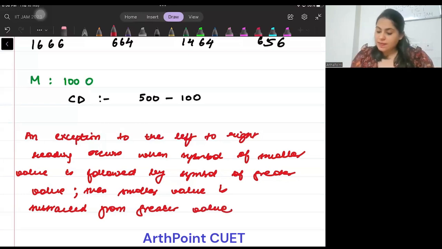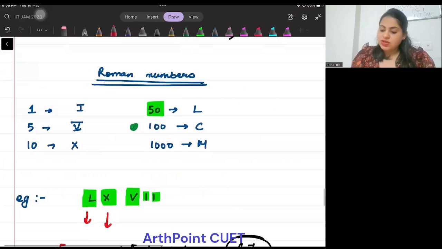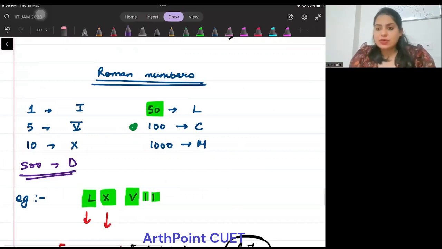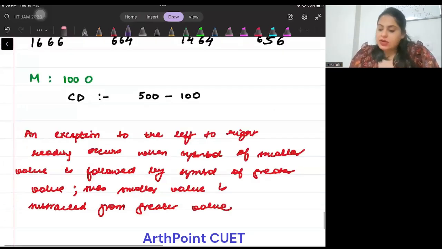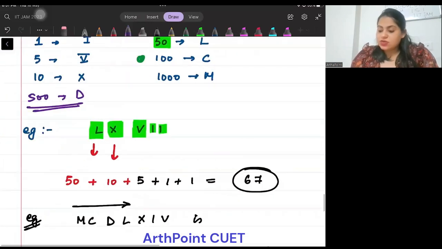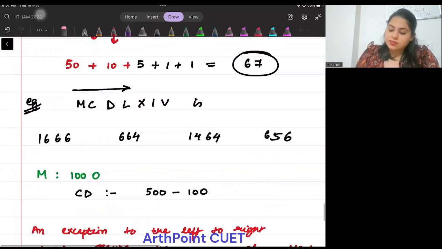अब यहाँ पर I did not mention D beta. D is 500, not difference. Sorry. I was explaining what CD will mean together. D is 500 and C is 100. तो अगर आप देखो ध्यान से बेटा तो C 100 है ना और D 500 है.